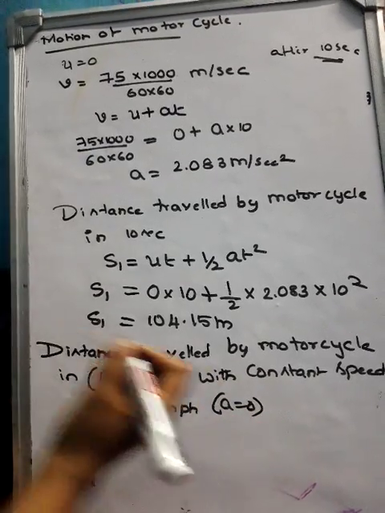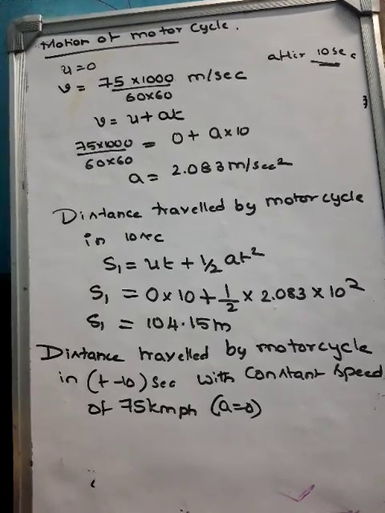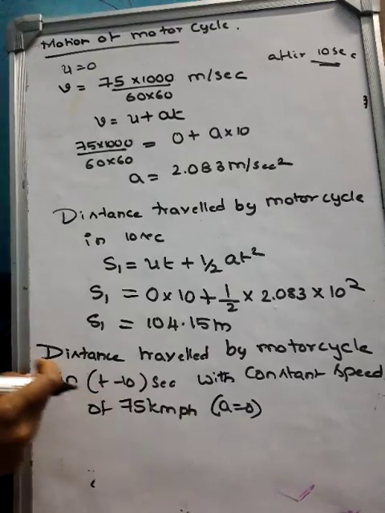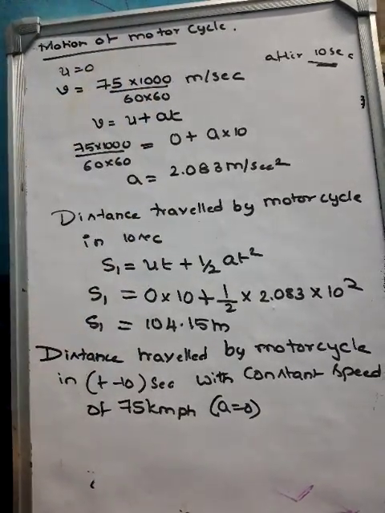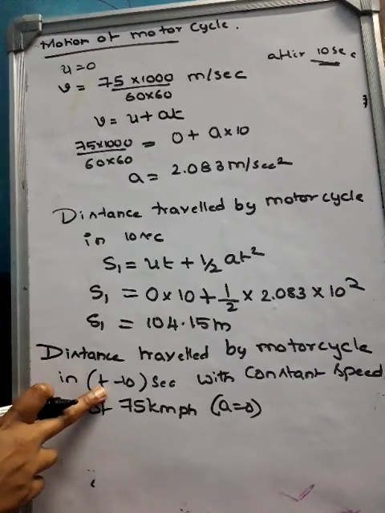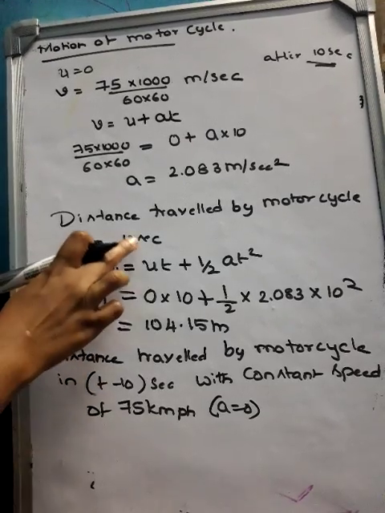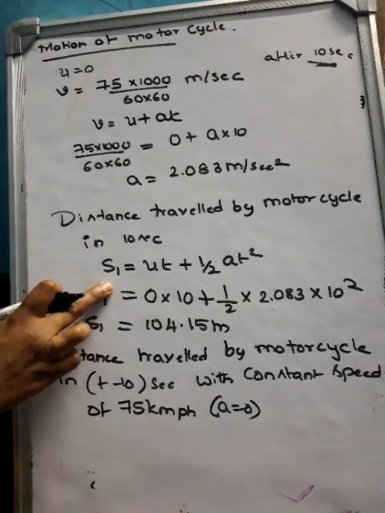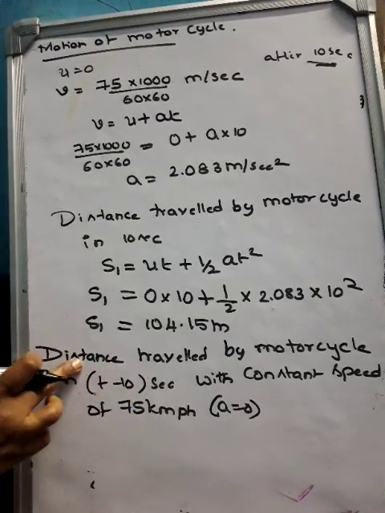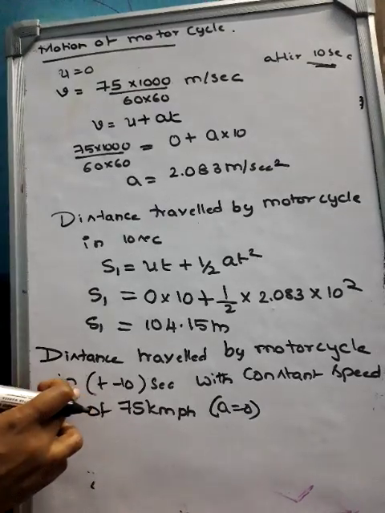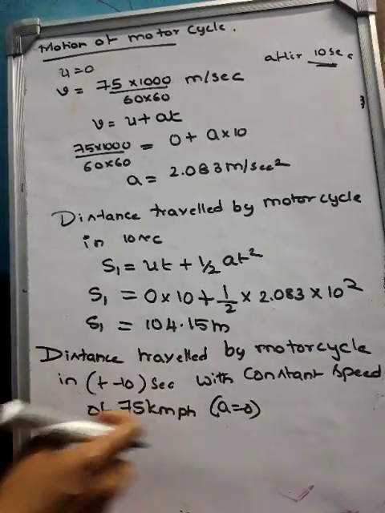So constant speed means a is equal to 0, that is acceleration will be 0. See here you have to remember, already you have taken the 10 seconds in total time. If I'm considering total time as t, already in 10 seconds it is gone. So rest will be t minus 10 seconds. That's why I've written distance traveled by motorcycle in t minus 10 seconds with a constant speed of 75